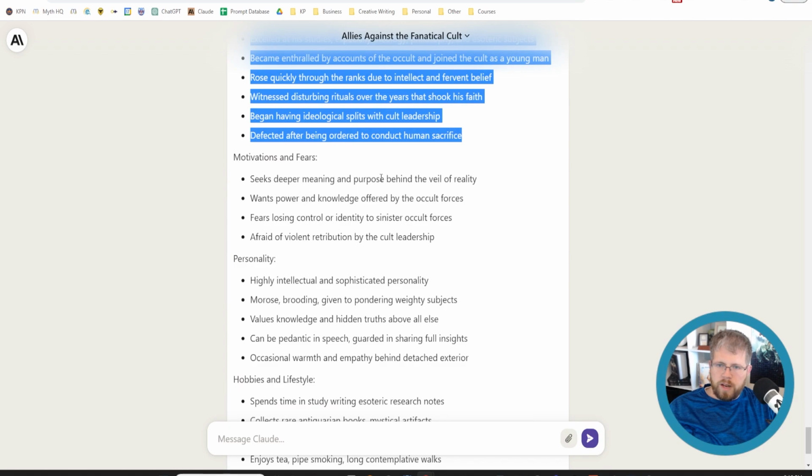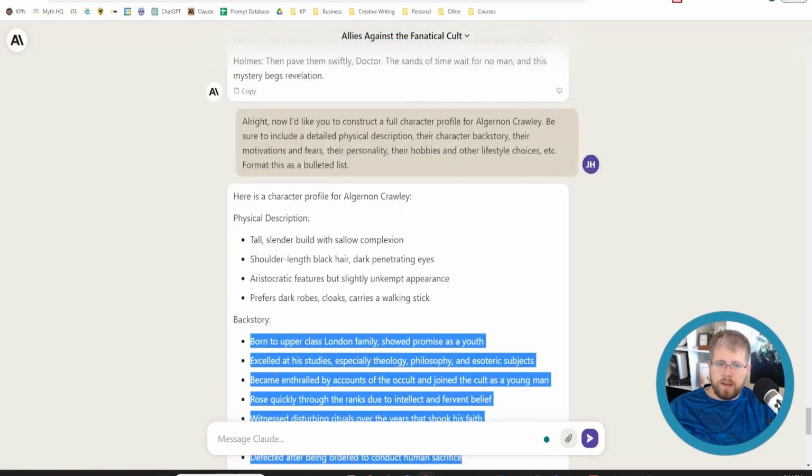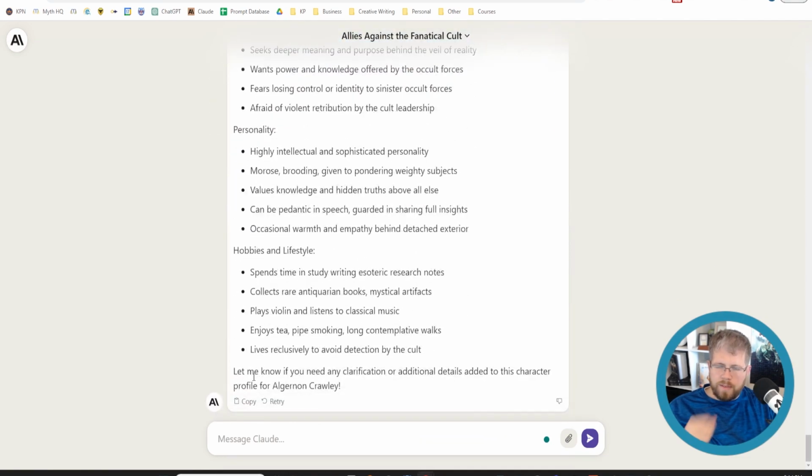Motivations and fears: seeks deeper meaning and purpose behind the veil of reality, wants power and knowledge offered by the occult forces, fears losing control or identity to sinister occult forces, afraid of violent retribution by the cult leadership, etc., etc., right? So it actually did a pretty good job here. I like this, and I would keep most of this the way it is. Like I said, some of it is pretty generic. That's typical of AI. But unless you need it not to be generic, it can still be super helpful to flesh out some of these minor characters, to just let it be what it is, as long as there's nothing egregiously in conflict with any plans that you have.